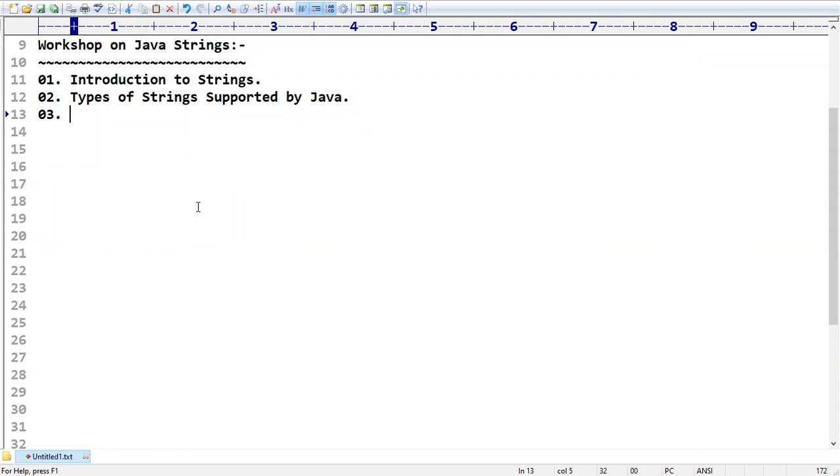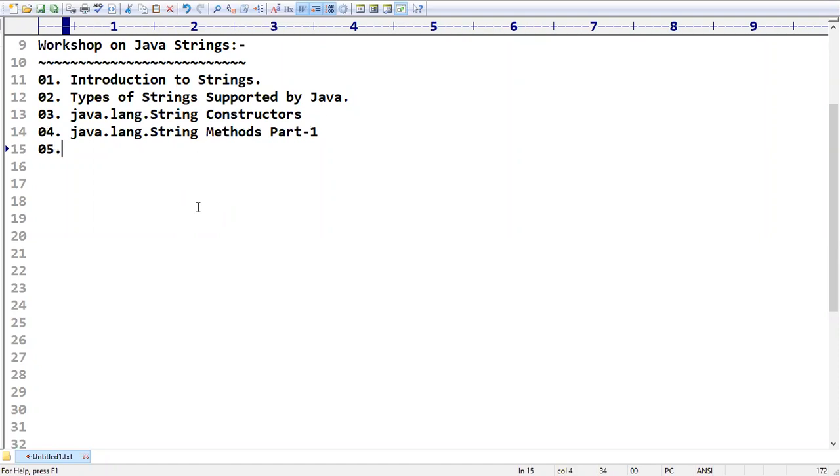After completion of these, we are going to see the java.lang.String concept. In that string class, what are the different types of constructors? If you are from a Java background, every class contains some constructors. In the same way, in the string class, what types of constructors are there? With examples I am going to cover each and everything. Similarly, in java.lang.String, what methods are there? We are going to discuss that in two parts.